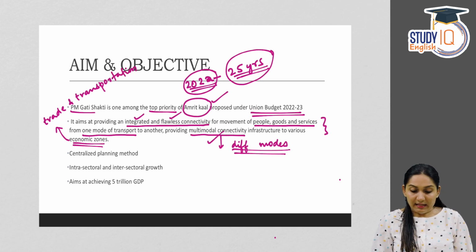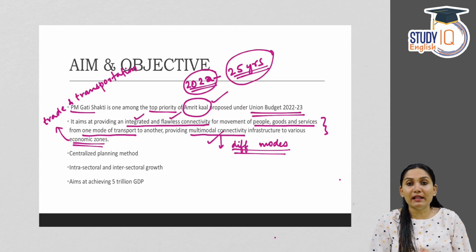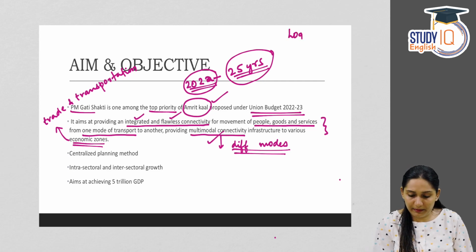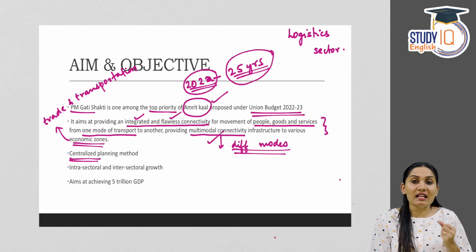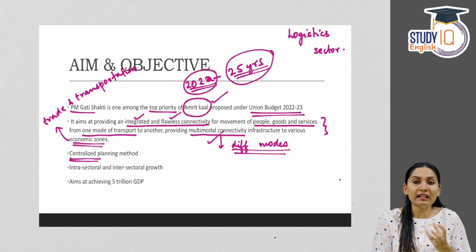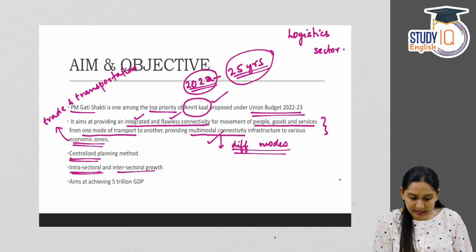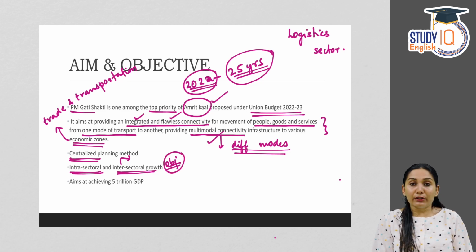So we can say that PM Gati Shakti is a scheme that is aimed at ensuring seamless flow of logistics, or it is focused towards the logistics sector in the country. It has a centralized planning method. That is, the planning for the scheme is done at the central level. The central government will do the planning, and it has an intra-sectoral and inter-sectoral growth objective.